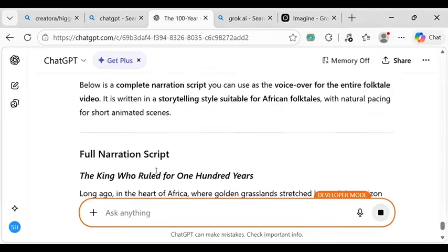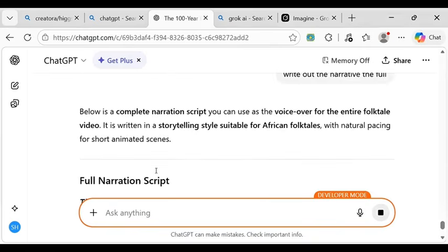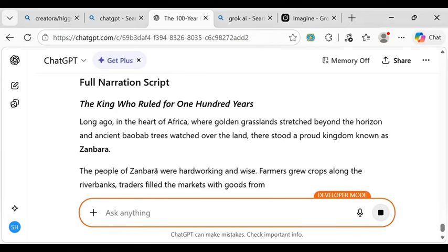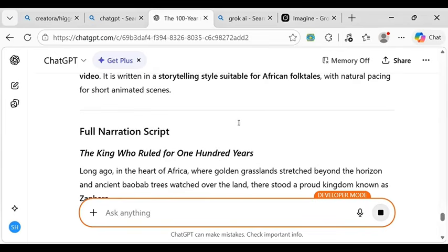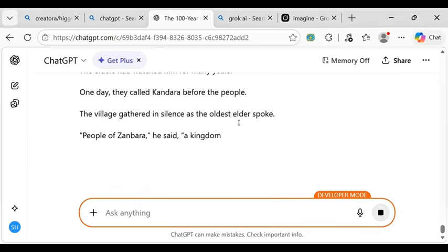As you can see, this is the full script, the full narration. The king who ruled for 100 years. So it's writing it. I told you guys my network is very poor, so you guys have to be patient with it. So let's wait for it.